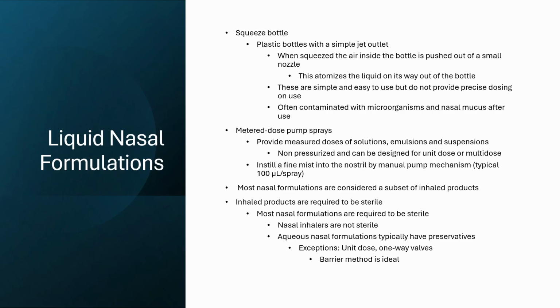Because of this reason, this dosage form is better suited for the application of normal saline, where precise dosing is not an important factor. Another disadvantage of this formulation is that the bottle's contents often become contaminated with the patient's microorganisms and nasal mucus after use. Metered dose pump sprays provide measured doses of solutions, emulsions, and suspensions. These dispensers can be designed for unit dosing or can deliver several hundred metered sprays. These devices instill a fine mist into the nostril by a manual pump mechanism.